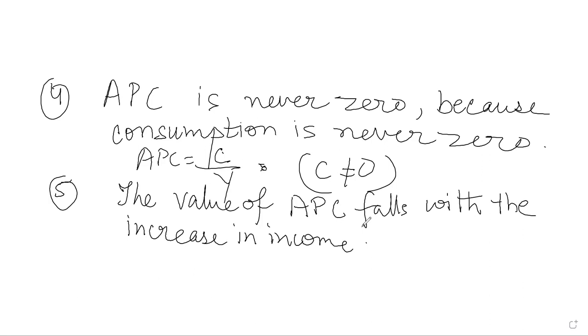This feature we can learn with one example also. Then you will understand why it is said like this. I'll explain this feature now. Let us take one example: in an economy, consumption function C is equal to 100 plus 0.5y.